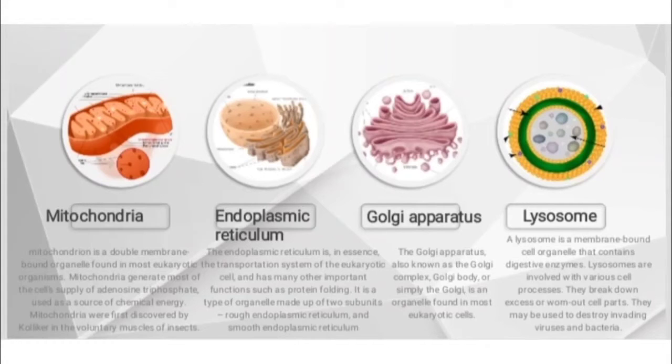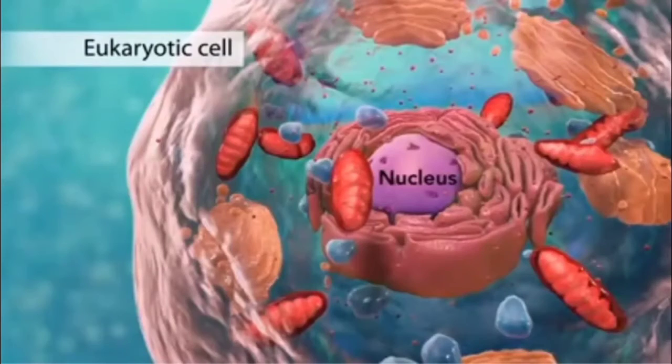Mitochondria, endoplasmic reticulum, Golgi apparatus, and lysosomes. And these underwritten are some information about that. Let's see some slideshow with this to understand the cell from the very basics.